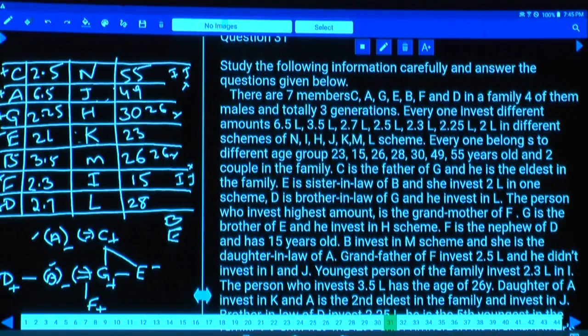As we are done with this, now this is about the next set. In today's paper, most of these questions are based on blood relations only. Blood relation with circular arrangements.